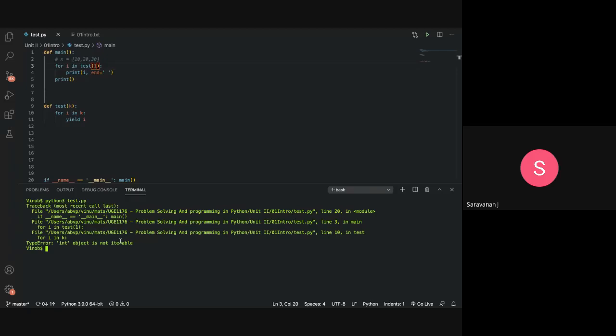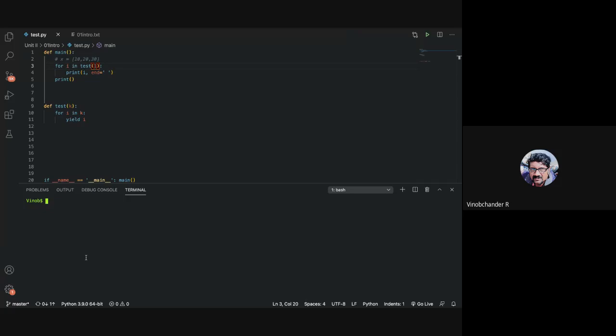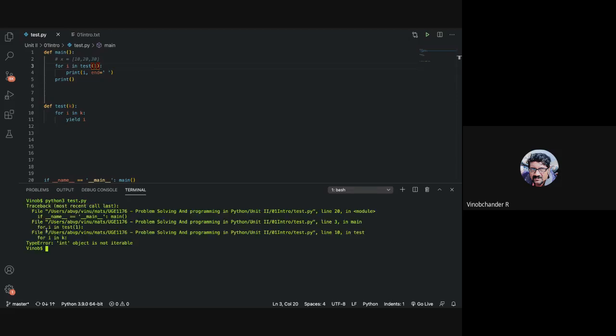Where will you pass a list? We are using a for loop inside the test function, sir. So it can't be iterable. Yeah, it is not iterable. So what is the solution? We are going to pass a list of values. The point here is we are trying to understand argument list, but before making use of star, we are just doing it with the same number of arguments. In this case, one argument here, one argument here, but we are getting the object itself, but not the item.